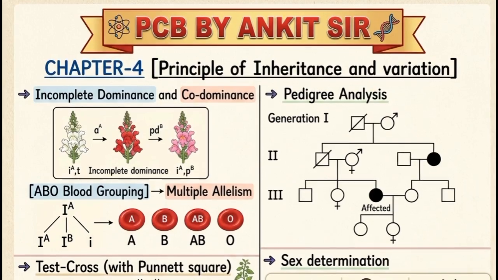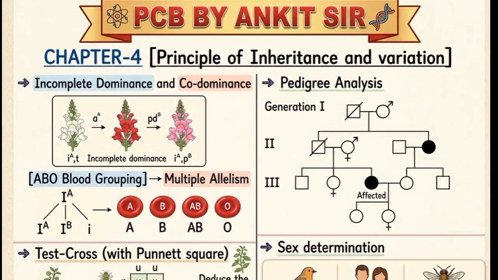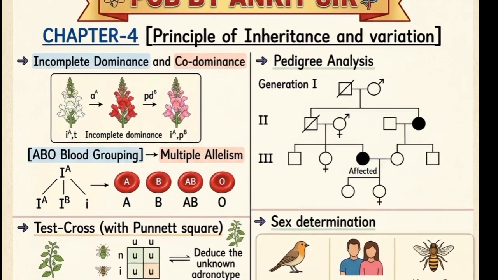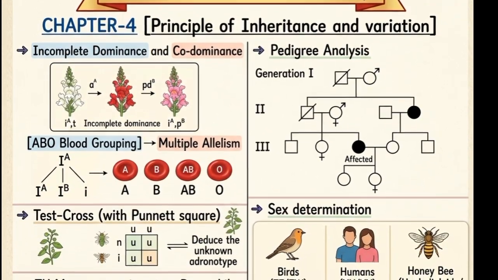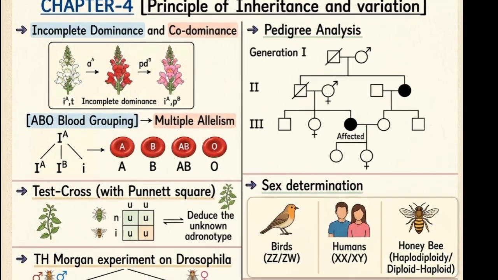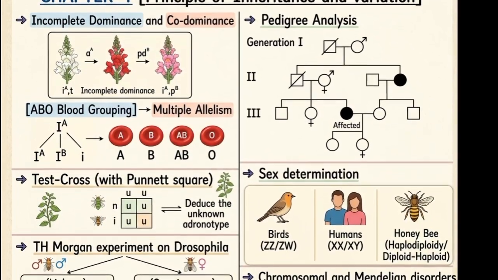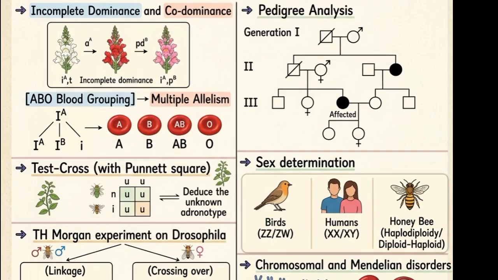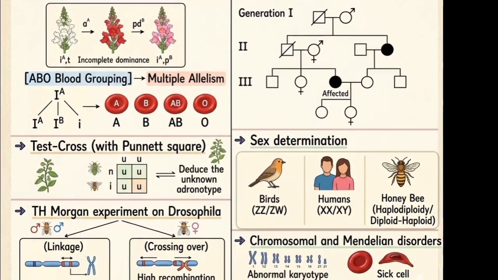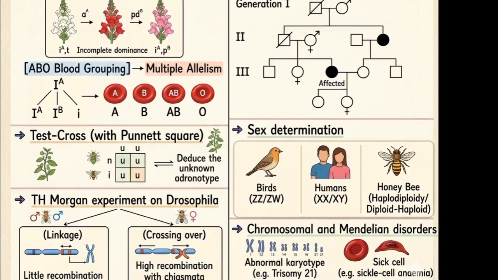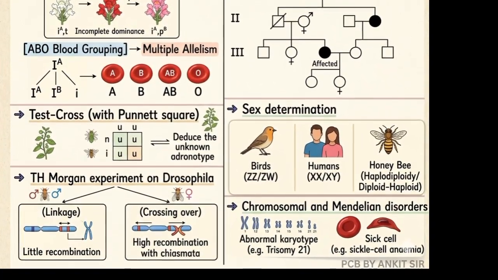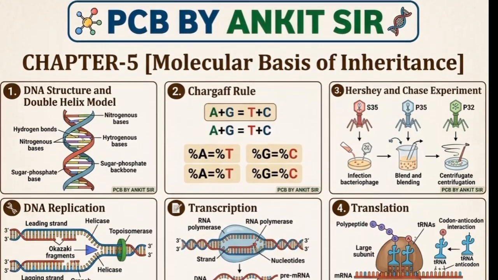Practice all of them. This fourth chapter, principle of inheritance, consists of incomplete dominance and codominance, in which you also see multiple allelism like ABO blood grouping. You also practice the test cross with Punnett square, and even you understand about T.H. Morgan experiment on Drosophila like linkage and crossing over. Pedigree analysis, sex determination in birds, human, honeybee, and even chromosomal and Mendelian disorder. You must understand all of these.